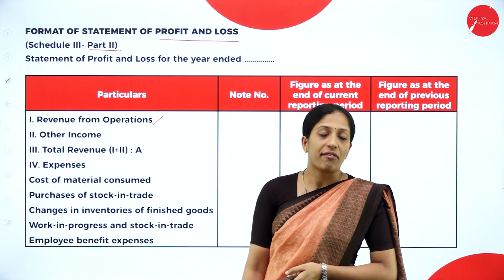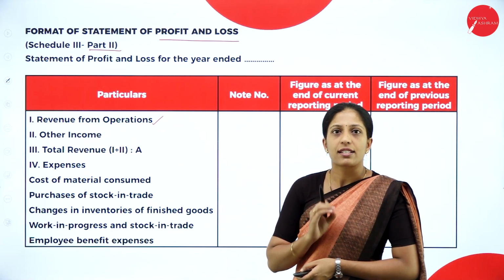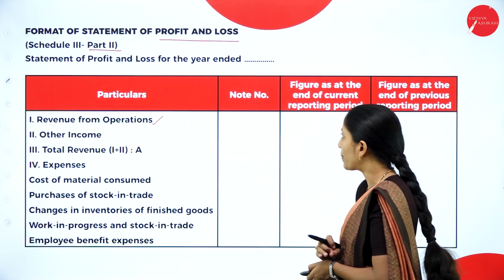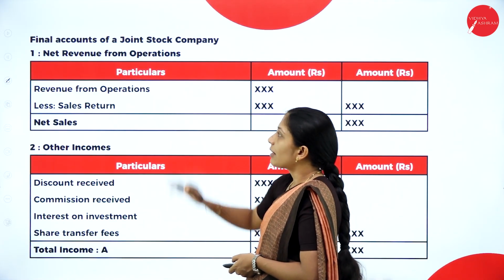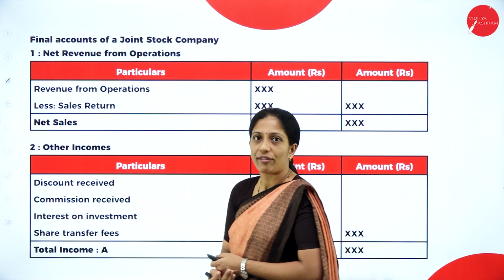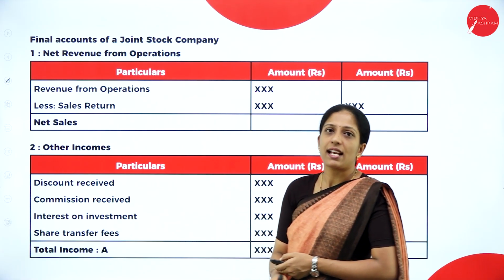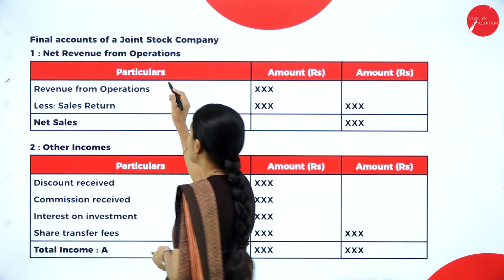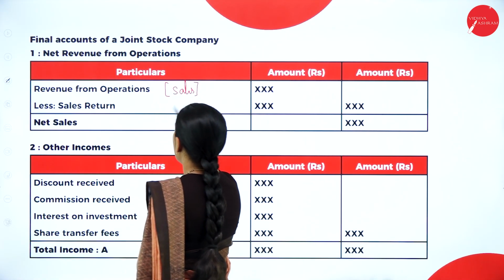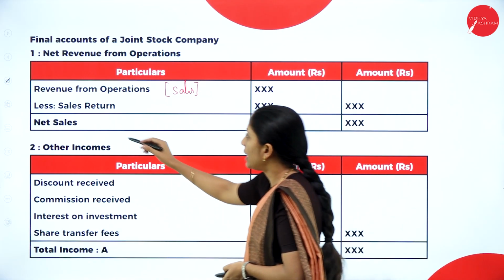Now, what do I mean by revenue from operations? It is nothing but your sales. Okay, so let us see what note I have to prepare for revenue from operation. So how do you calculate? This is a note for revenue from operation. Revenue from operation minus sales return. Revenue from operation is nothing but your sales. So sales minus sales return, then you will get your net revenue from operation or net sales.